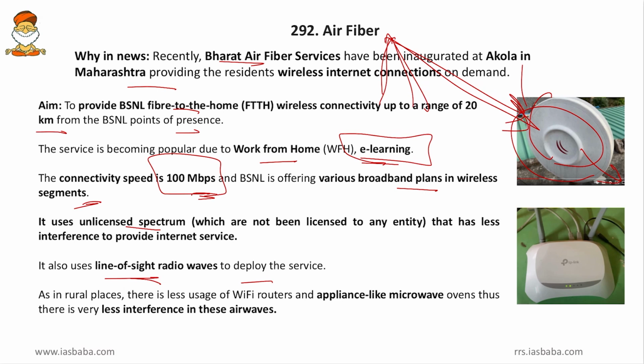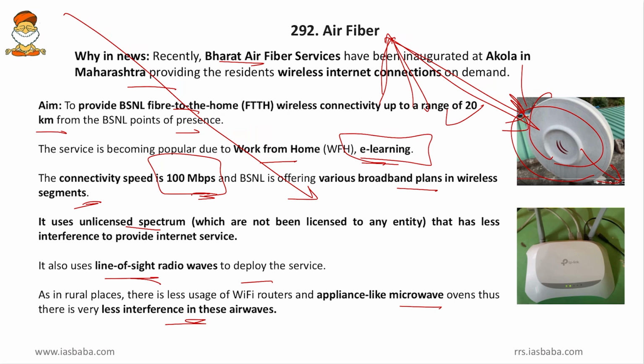And then, as in rural places, there is less usage of Wi-Fi routers and appliances like microwave ovens, thus there is very little interference in these airwaves. So one more disadvantage why this cannot be used in the city is that in the city we will have several Wi-Fi routers and several microwave ovens which also operate in microwaves. So once the signal enters your home, it gets distorted by the other Wi-Fi routers of neighbors and also the waves of the microwave in your home. But in rural areas, these will be fewer, hence it can work there.